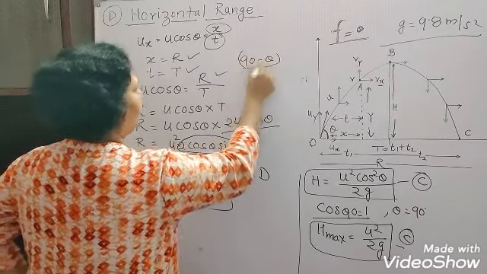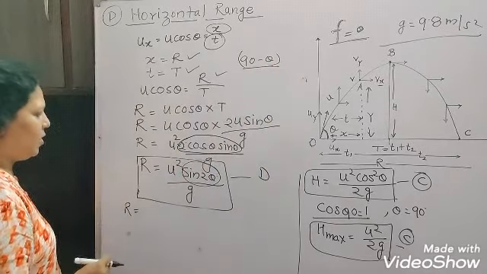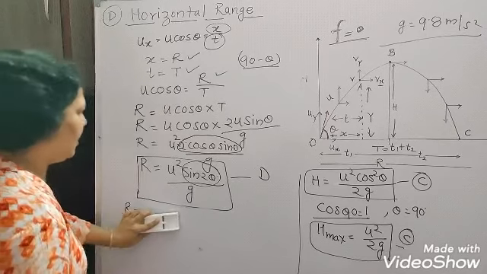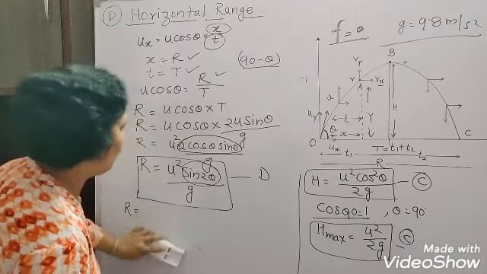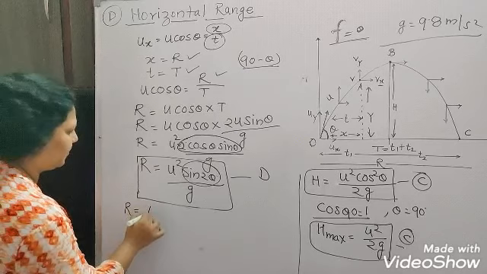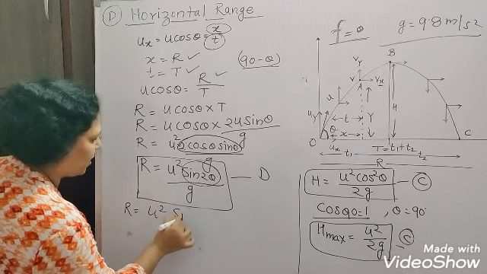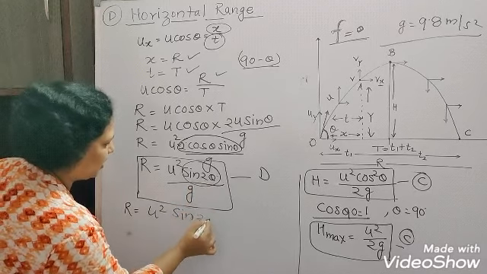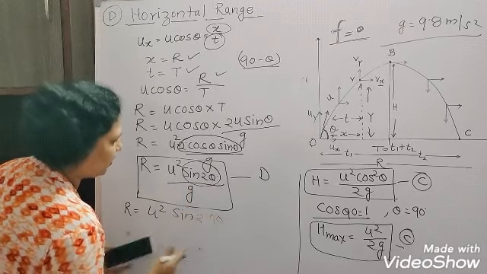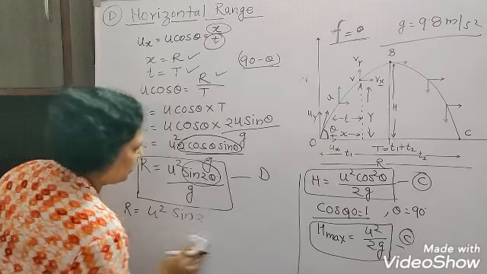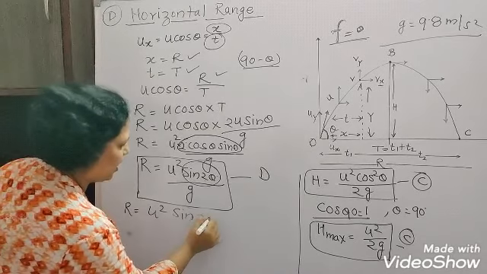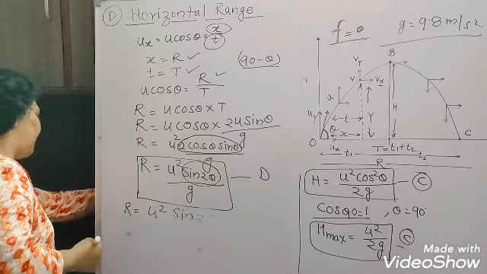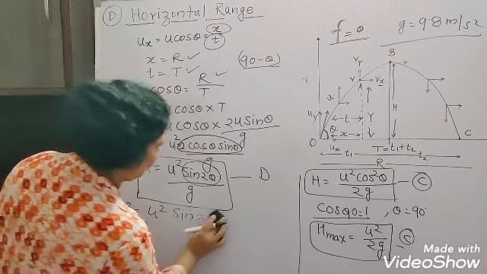If I am writing 90 minus theta in place of theta, okay, what value am I getting here? You will just find out. Here in place of theta, if I write 90 minus theta, so this is 90 minus theta here.